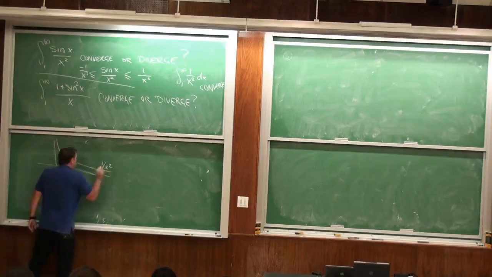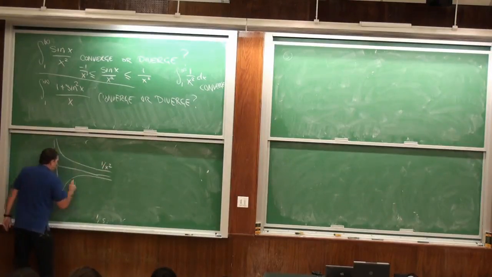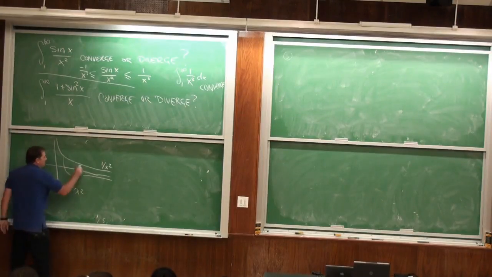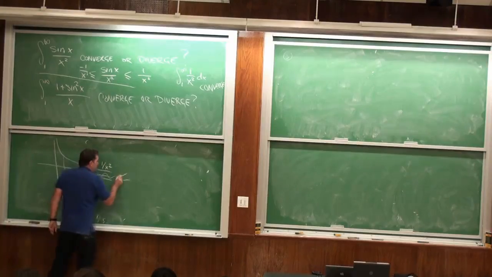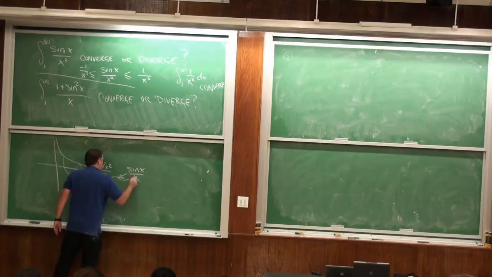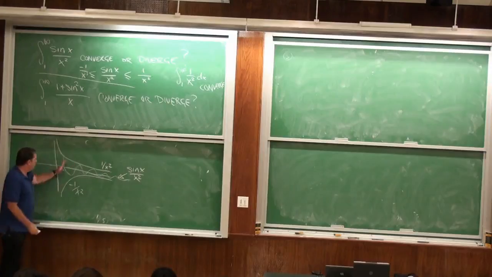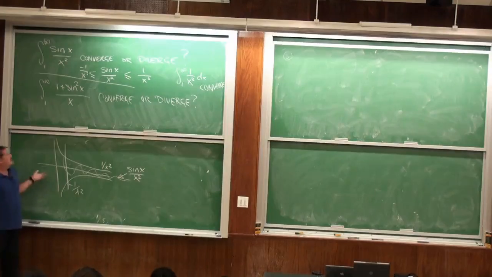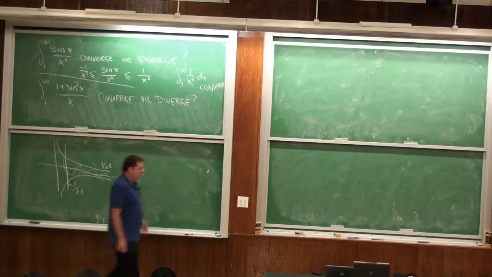In terms of a picture, the guy on top, here's 1 over x squared. Here's minus 1 over x squared. And sine x over x squared does something like this. This area here, we know is finite. It's 1. I can do this out more carefully if you like. So your argument was wrong, but it sounded good, to give you points for trying.